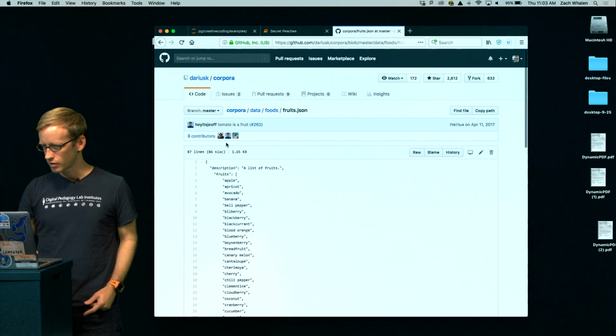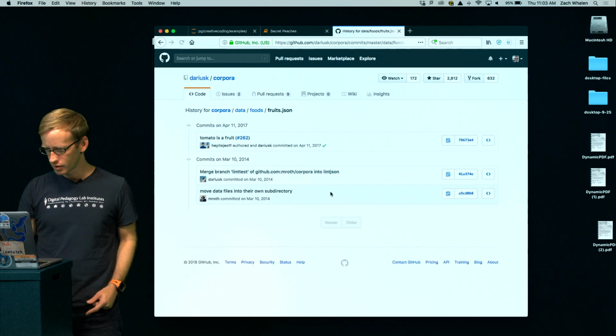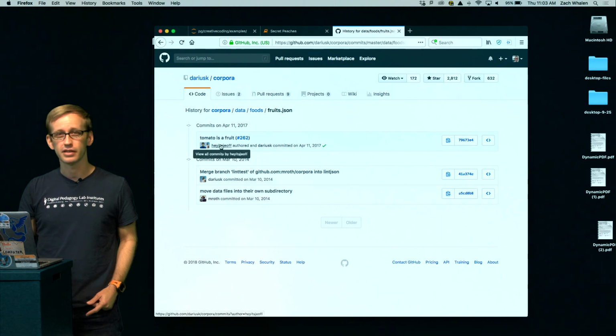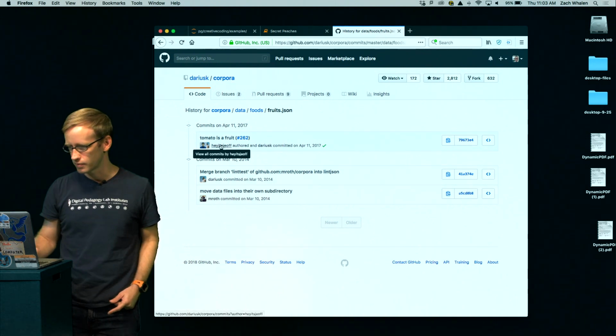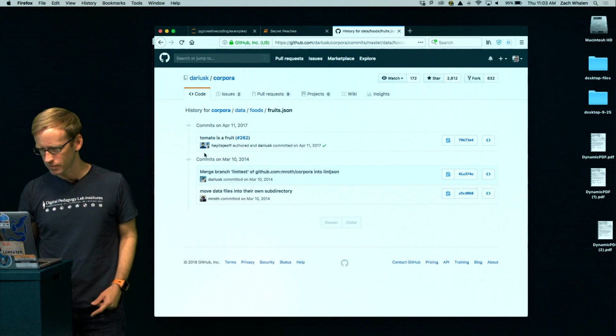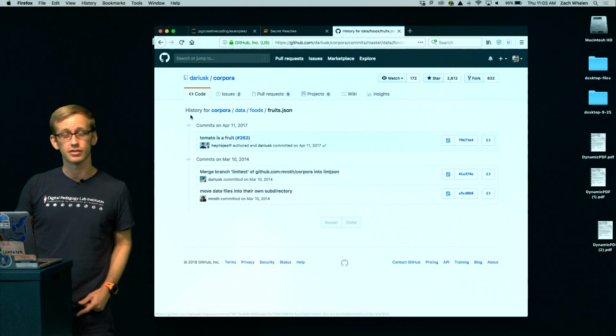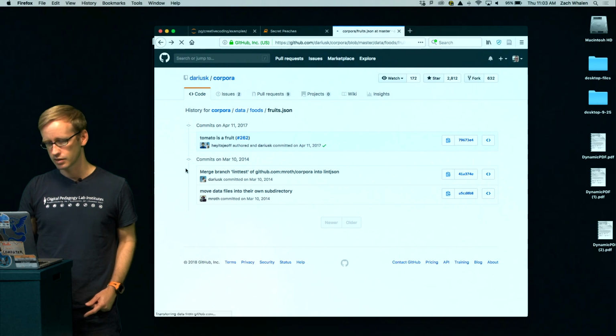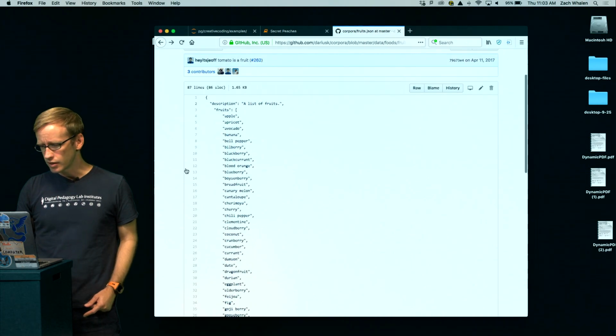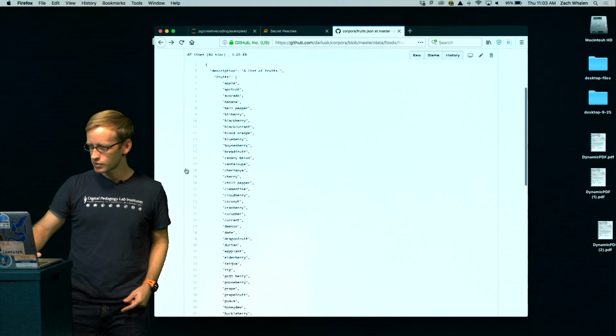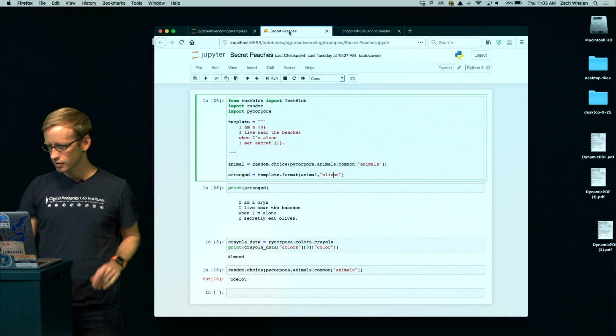This is worth noting. This is a public repository, so people contribute things all the time. I just noticed an interesting most recent commit, which is a change submitted by a different user. This user here, I guess, hey, it's Jeff, committed this change and added the note, tomato is a fruit. So we have some ontological claims being made here. Anyway, so we have this list of fruits, and I want to try to work with this in PyCorpora.